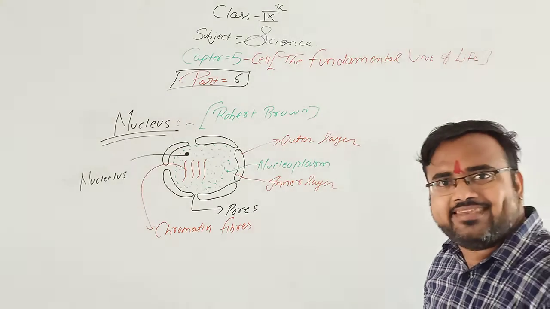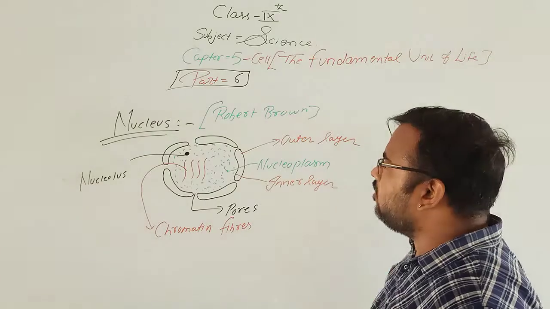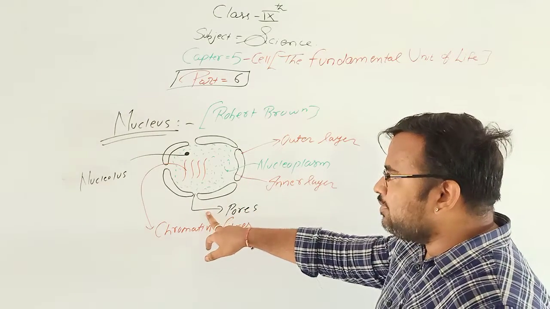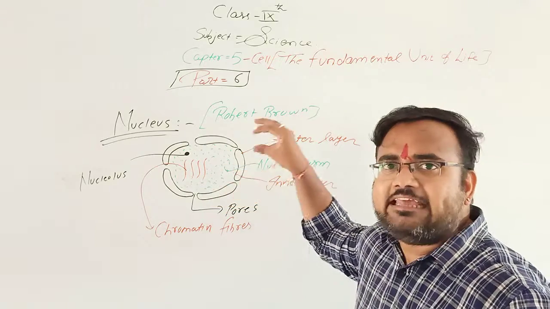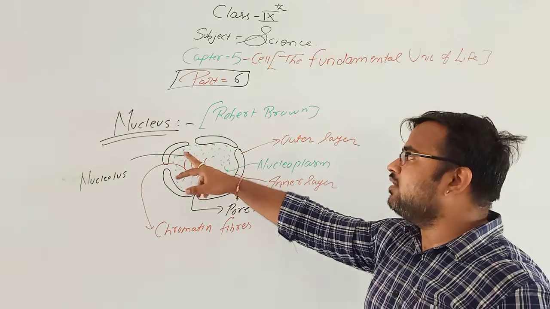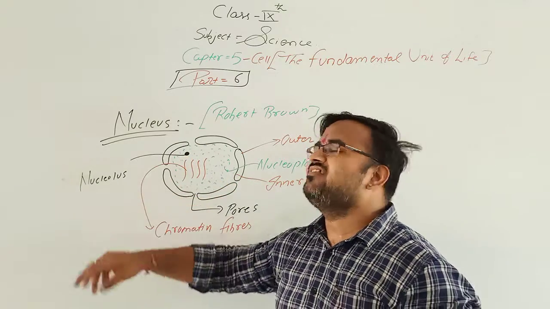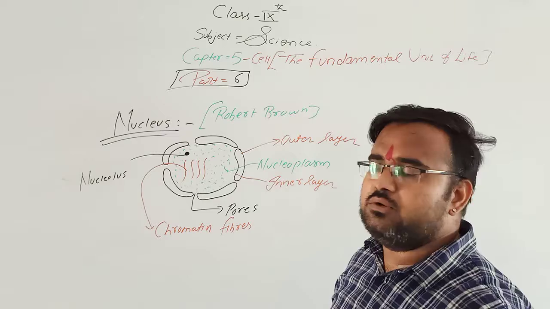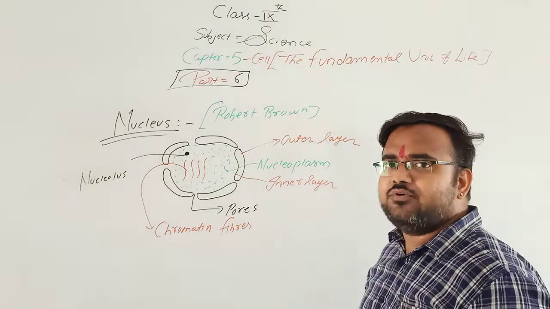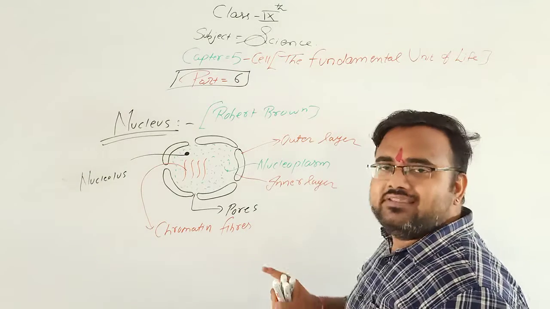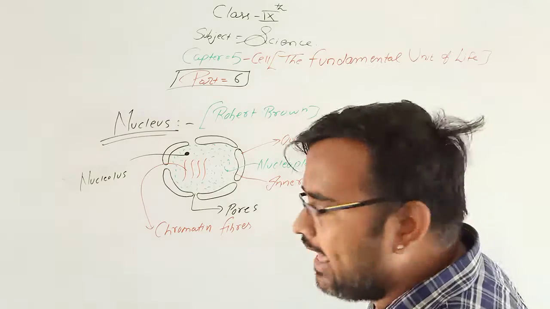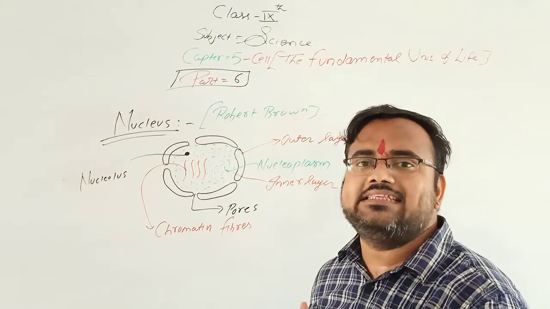Now as you can see, there is one outer layer, or we can say one outer membrane, and an inner membrane, and some pores are present. The liquid material present inside the nucleus is known as nucleoplasm, and this dot-like, small granule-like structure inside the nucleus is known as the nucleolus. Now we are going to see each point one by one, so listen carefully. First, I want you to see the diagram carefully, and then we will discuss each and every point one by one.